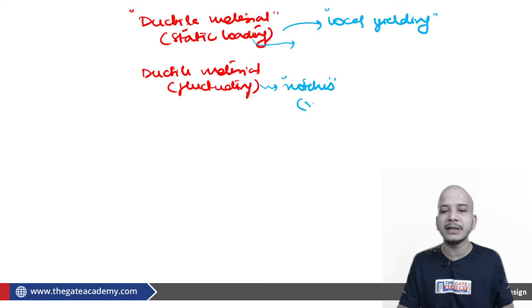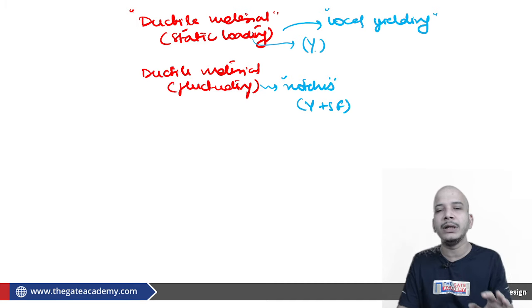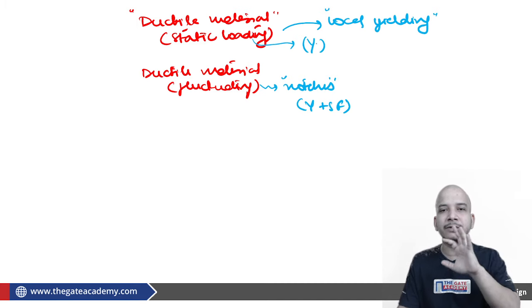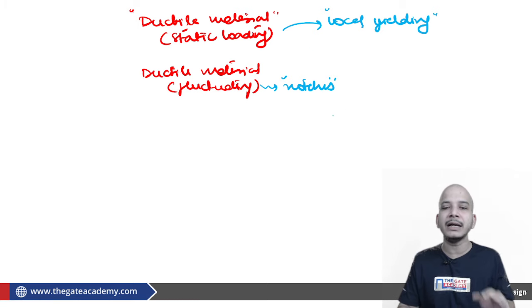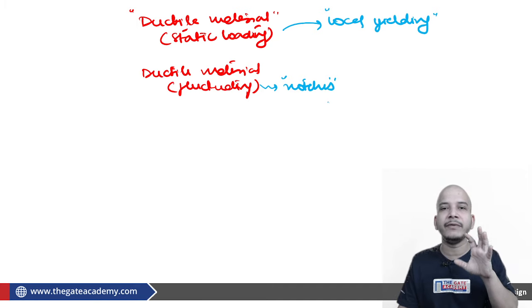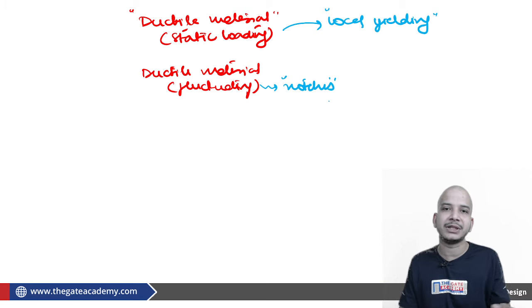So here it is yielding plus sudden fracture. The material will yield, the component will get fibrous, and only after that will the material fail. So basically the whole mechanics changes in fluctuating failure compared to static failure. Therefore we cannot consider the effect of local yielding, or we cannot deny that the stress concentration is there.